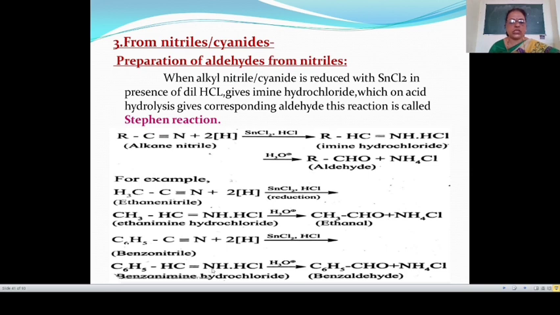Then this nitrogen, N, and these two hydrogen atoms plus two hydrogen atoms from water, a total of 4 hydrogen atoms, give NH4Cl. So benzonitrile on reduction with SnCl2 and HCl gives benzene-imine hydrochloride, and this on acid hydrolysis gives benzaldehyde.